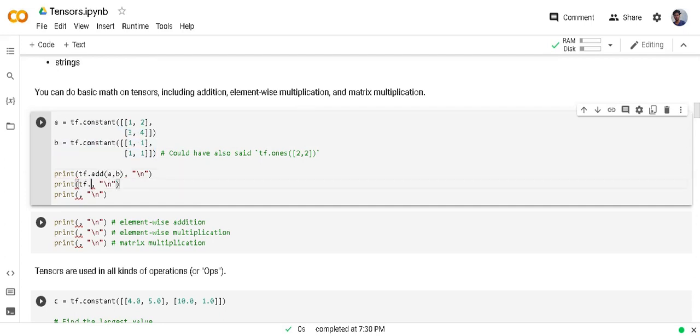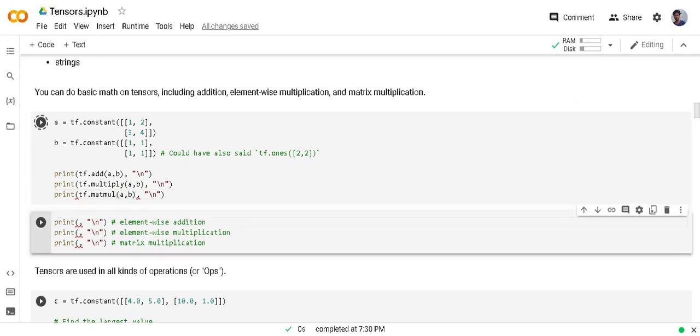And if you want simple element-wise multiplication, like 1 multiplied by 1, 2 multiplied by 1, and so on, this is element-wise multiplication. So we have to use the multiply function from the TensorFlow library, and I'm passing two tensors as arguments. And if you want matrix multiplication, there is a matrix multiplication function, so you will get the matrix multiplication output.